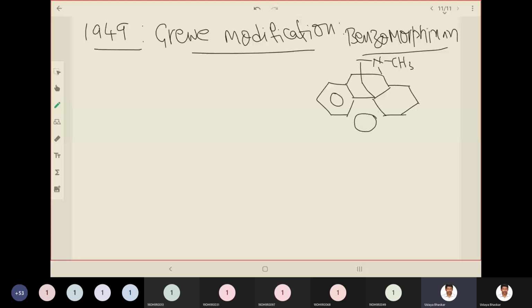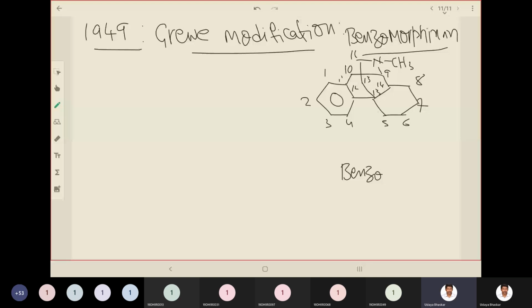If you see the numbering: 1, 2, 3, 4, 5, 6, 7, 8, 9, 10, 11, 12. This one is 13, 14, 15, 16. Okay, so this is benzomorphinol. And the other category is benzomorphan. So how does it look? Here you are removing another cycle. This ring will be removed.